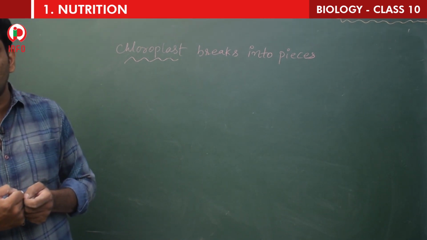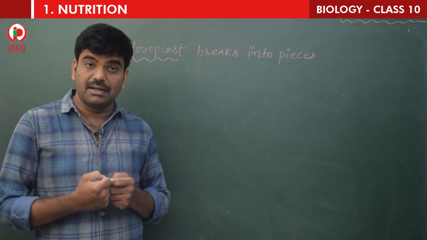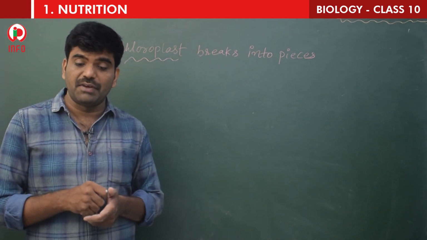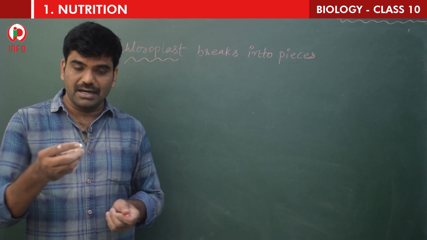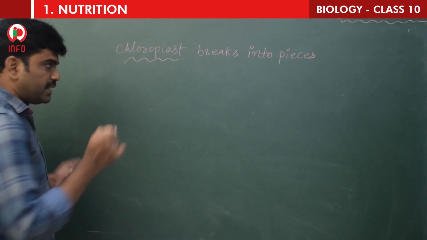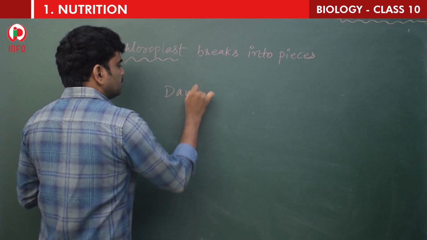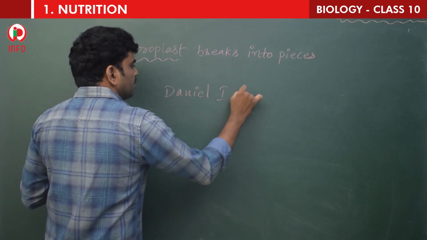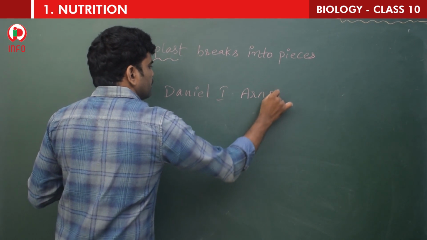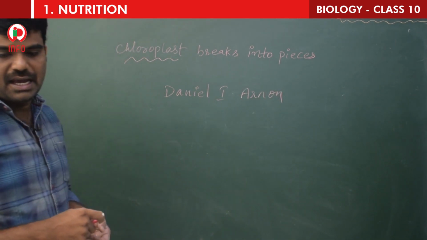It was not until 1954 that Daniel I. Arnon, one more scientist, children, keep in your mind all these scientists' names. The scientist name is Daniel I. Arnon.